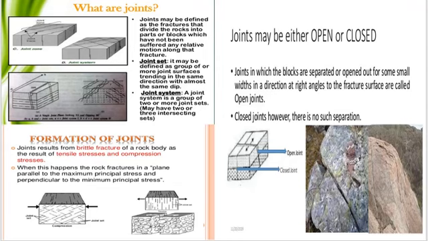Joints are produced in rocks by tensional force due to drying, shrinkage or contraction, or compressive forces due to earth movements. When this happens, the rocks fracture in a plane parallel to the maximum principal stress and perpendicular to the minimum principal stress. So, what are the characteristics of joints?